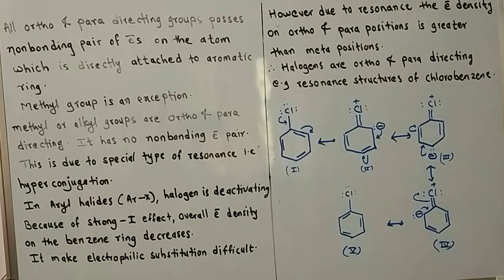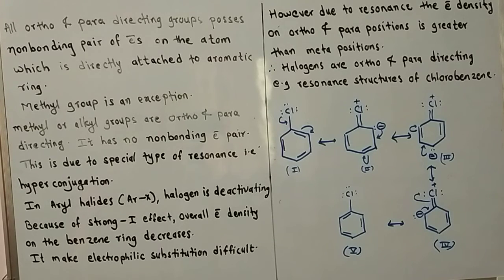or haloarenes, or aryl halides, or the methoxy group. When it is attached to the benzene ring, the oxygen atom has a non-bonding pair of electrons.